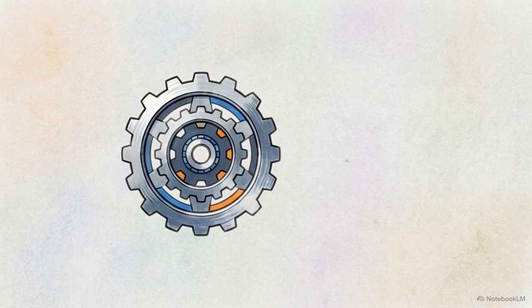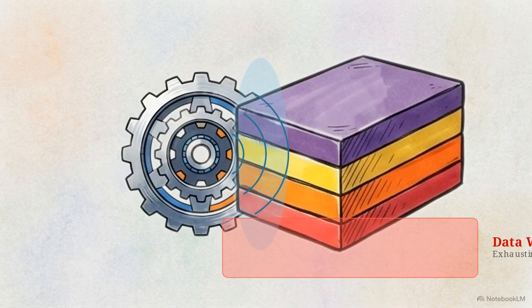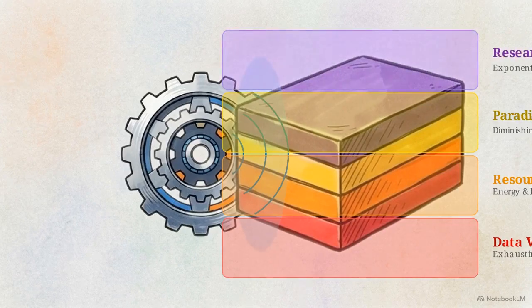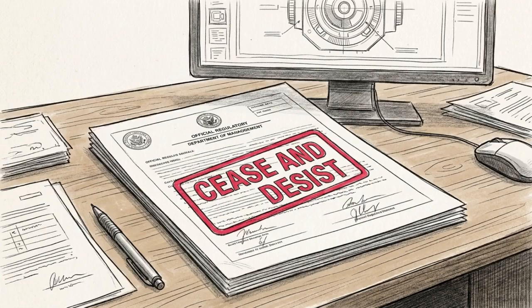This engine operates inside the physical universe. DeepMind identifies theoretical and physical walls that act as a counterforce. First is the data wall, exhausting high-quality human text, and the resource wall, encompassing the massive demands for energy and hardware. Next is the paradigm ceiling, where pre-training large models hits diminishing returns, and research difficulty, where undiscovered breakthroughs require exponentially more effort. The 5th bottleneck is deliberate slowdown. Regulatory actions or societal backlash can artificially restrict capability progress.